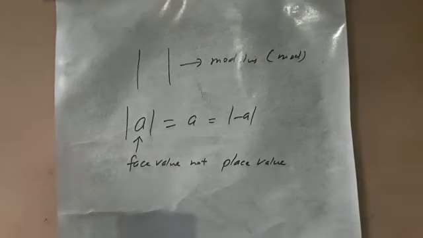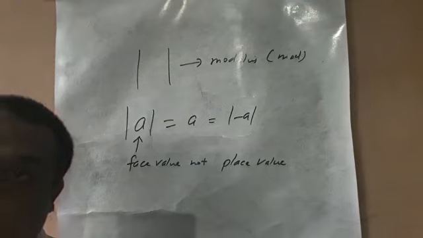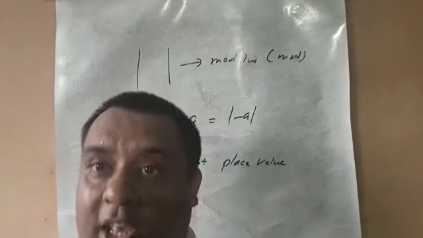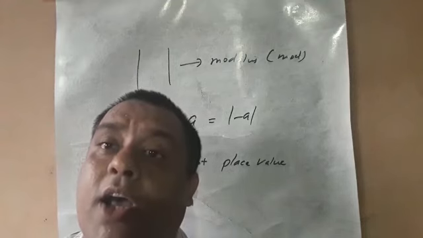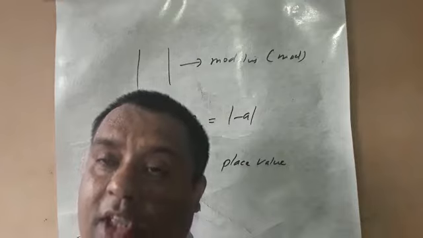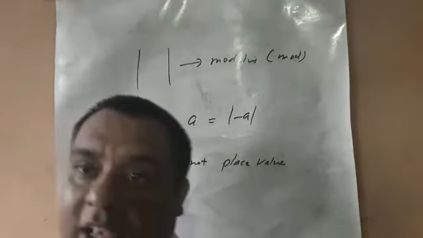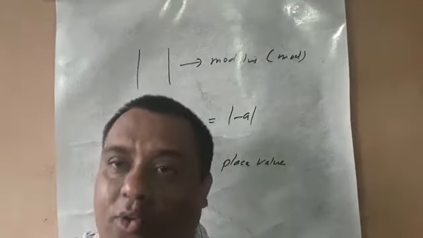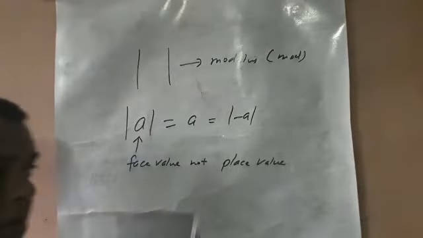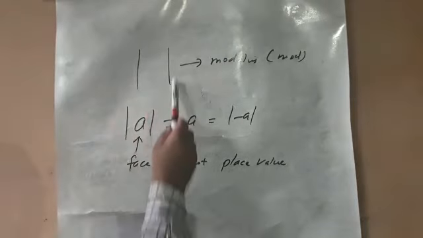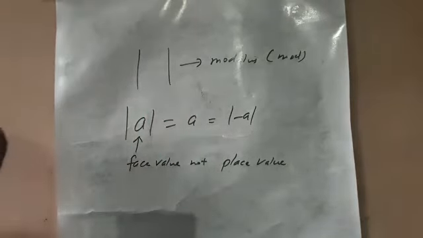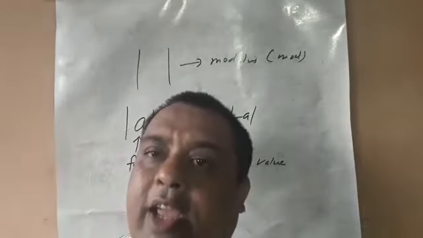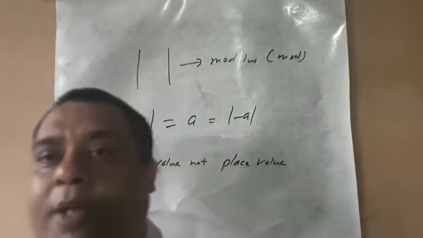Whether it is situated on the left side of 0 or the right side of it, we do not take the sign of it. We do not consider the place value. We only consider the face value. Is it clear? I think you all are clear about the concept of the modulus. This is the sign of modulus. It means absolute value. We do not take any reference point. When we do not take any reference point, it is known as absolute value.